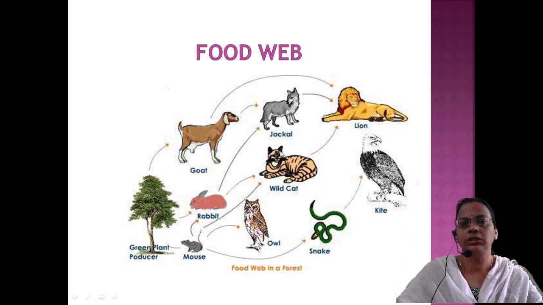All these things you have to see, and sometimes questions will be asked. Note down the examples which come under primary consumers. So all these will come under primary consumers. If they are asking for the first trophic level, this plant will be the first trophic level, and this one will be the second trophic level. This can be either second or third trophic level, depending on the case. Here also it is either fourth or third, depending, because it is all interconnected. So application level questions can be asked.